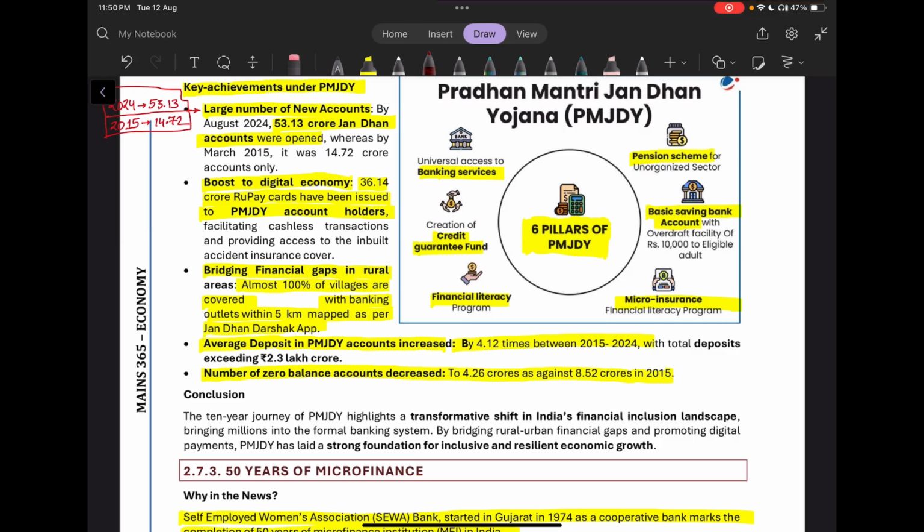And also the number of zero balance accounts decreased. Earlier they used to be 8.52 crores. Now they have just come to half, around 4.26 crores in 2024-25.